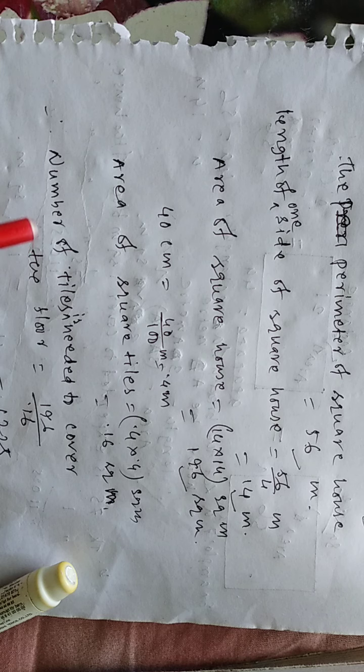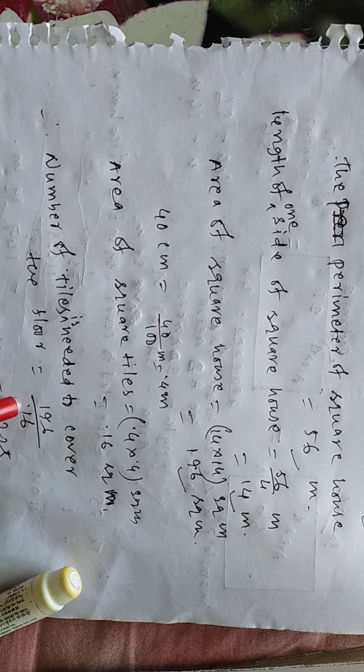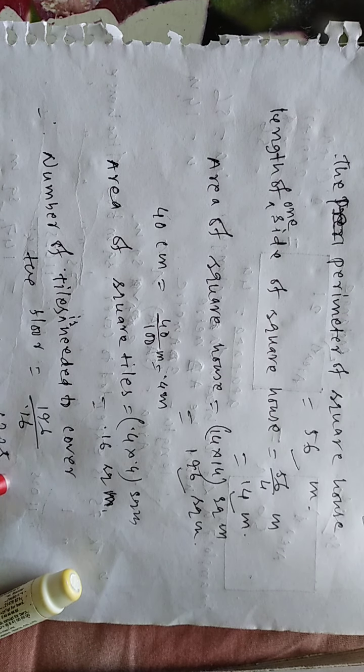So 1 square tile's area is 0.16 square meter, and the area of the floor of the square house is 196. If we divide 196 by 0.16, you will get 1225 tiles.